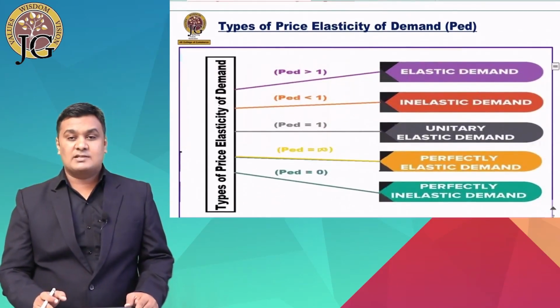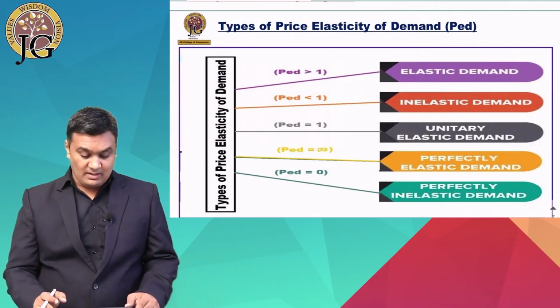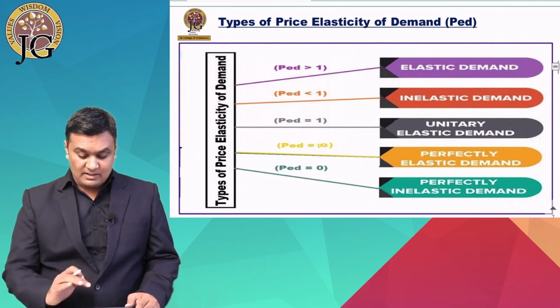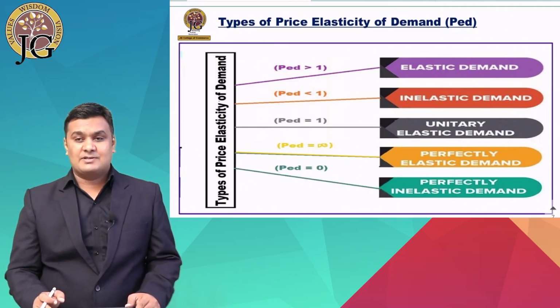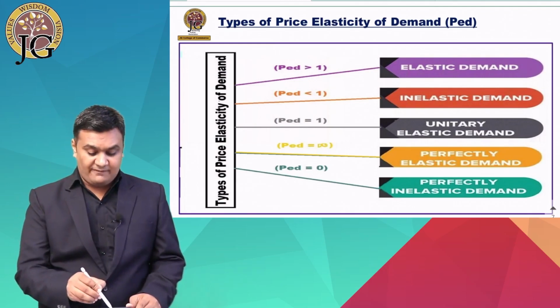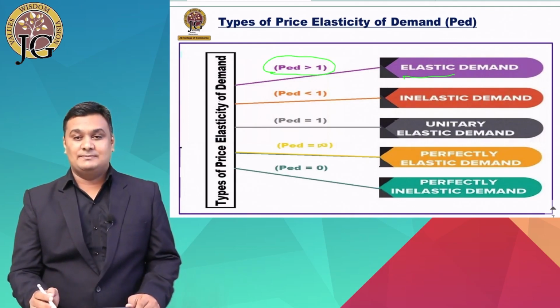Now let's move towards the types of price elasticity of demand, which is a main answer. You can see on the screen the types of price elasticity of demand. There are 5 types. The first type is elastic demand, where price elasticity of demand is greater than 1. Here PED indicates price elasticity of demand. So when the price elasticity of demand is greater than 1, it is known as elastic demand.